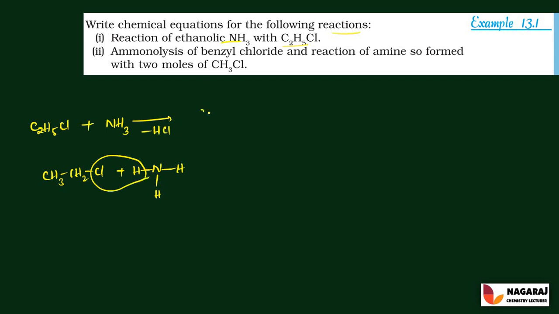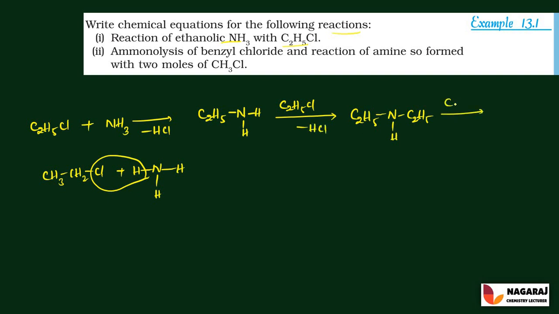So the main product is C2H5NH2. Next, the process continues until all the hydrogens are replaced by the ethyl group. C2H5Cl reacts with C2H5NH2, so there is an elimination of HCl.